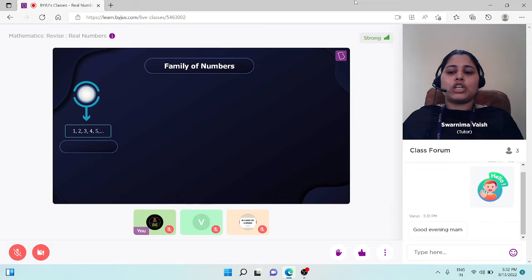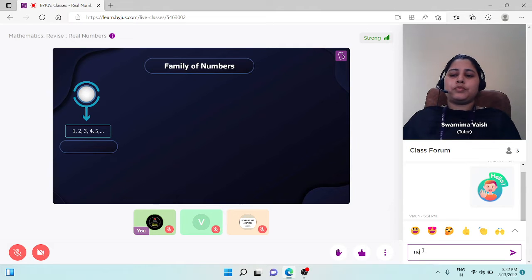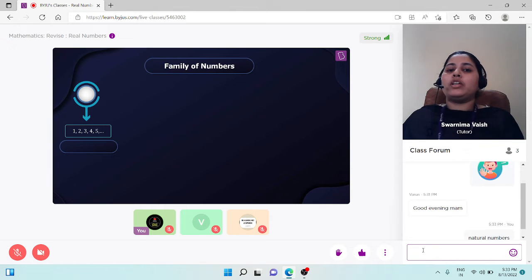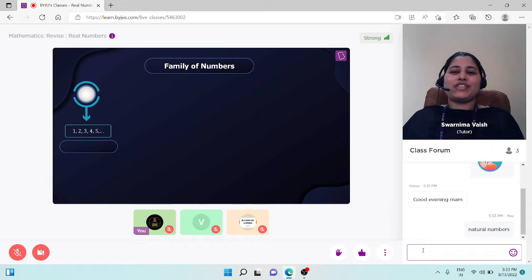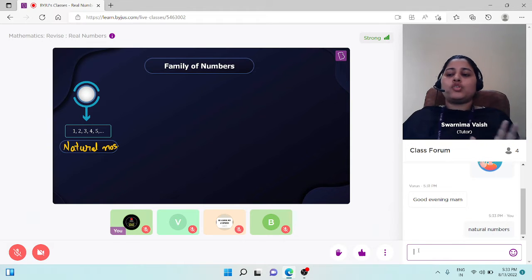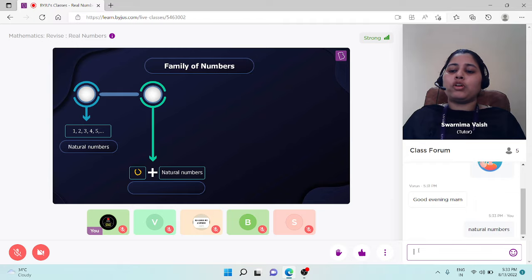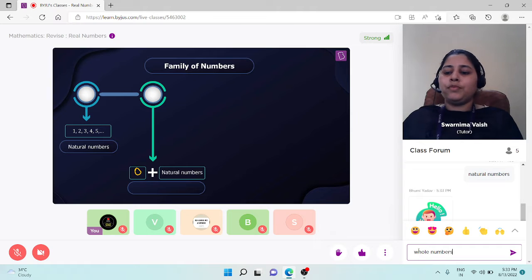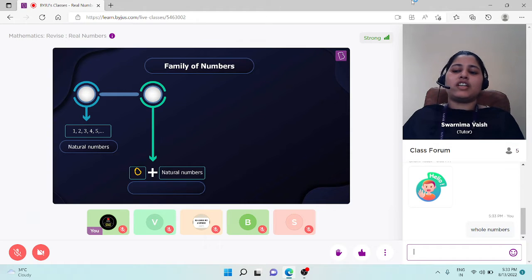Any answer, Utkarsh, Varun, or Janvi? Students, the mathematical name of these counting numbers is, yes, Utkarsh, absolutely correct. These numbers are called natural numbers. But students, if you notice, natural numbers always start with 1. If we add 0 to the family of natural numbers, then yes, Utkarsh, they are called whole numbers.